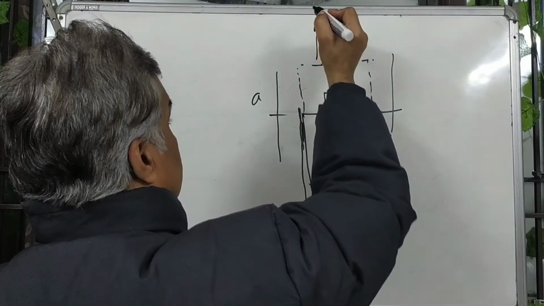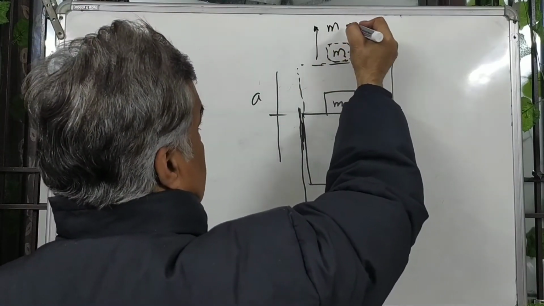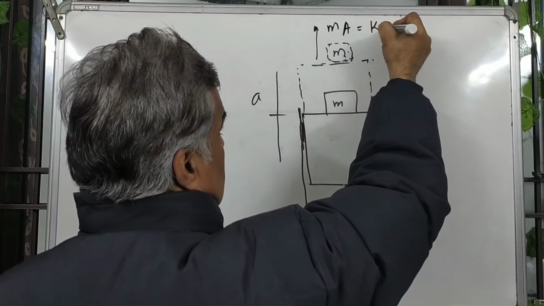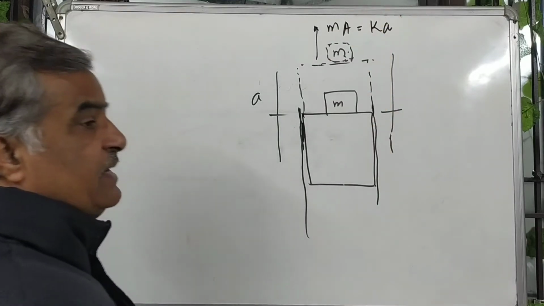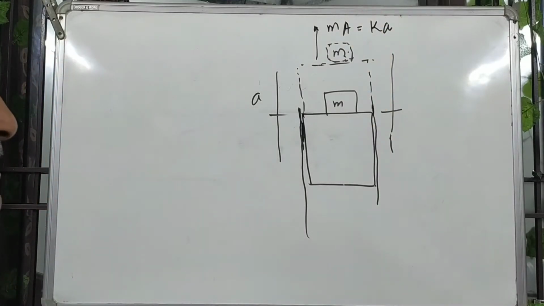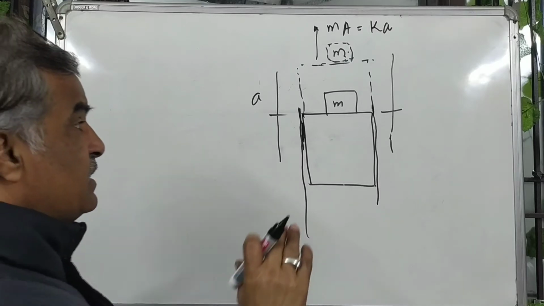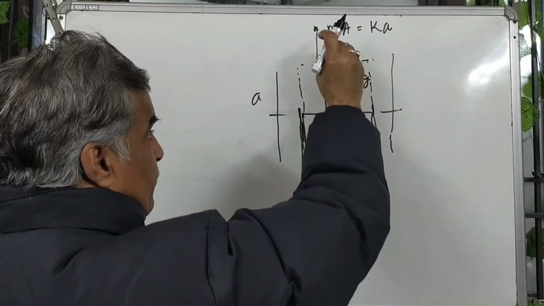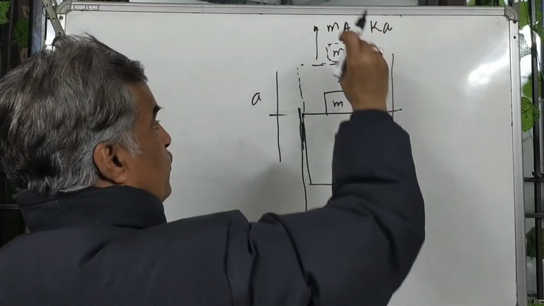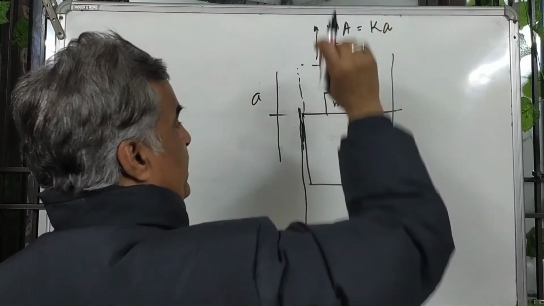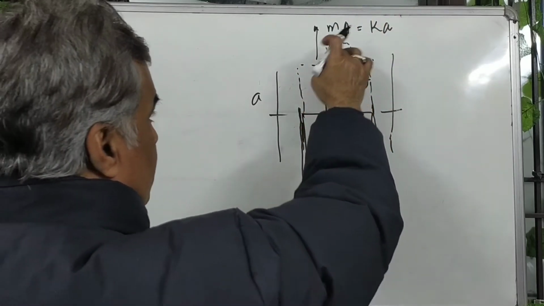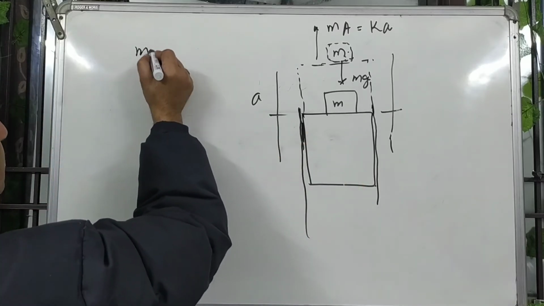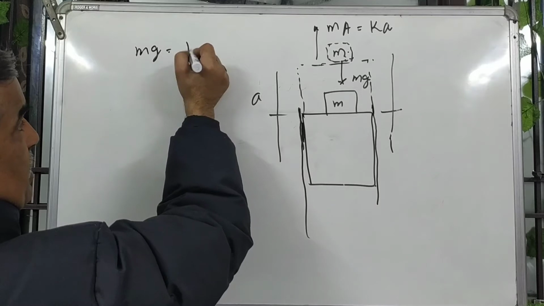This pseudo force is ma, where a is the acceleration, and this ma equals kA, where A is the amplitude and k is the force constant, and mg is acting downwards. When the weight mg equals the pseudo force, that is ma equals kA, the body will detach. So the answer is mg equals kA.